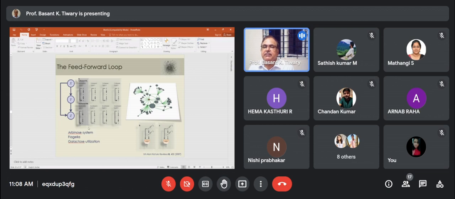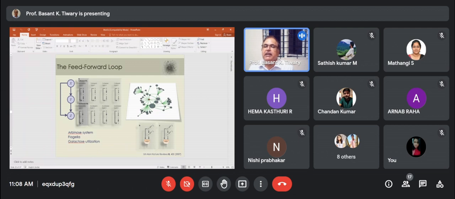And sometimes X is activating Z, but also inhibiting Z through Y. So here the two modes of regulation are contrasting to each other. That's why it's called incoherent FFL. Here they are consistent with each other: X is activating Z through Y, and also X is activating Z directly.